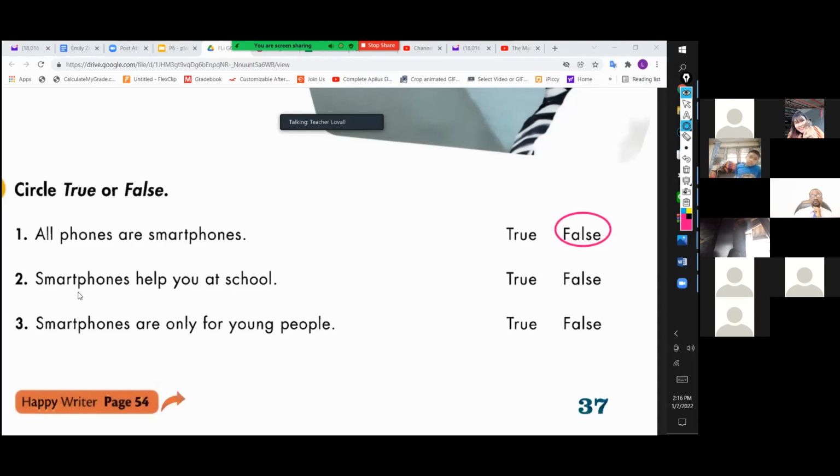Okay, now Jello number 2, smartphones help you at school. Is that true or false? What do you think, Jello?